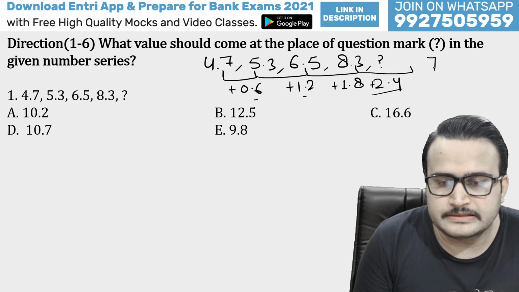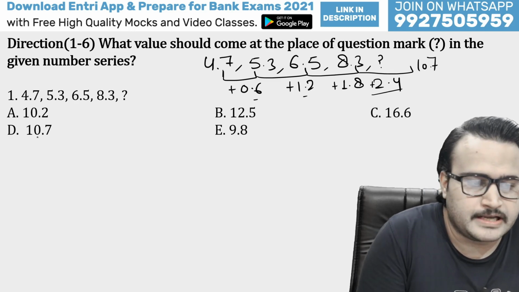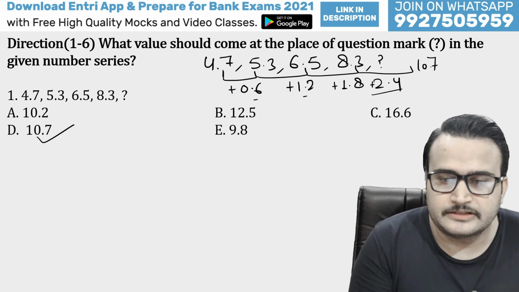So guys, here it will be 8.3 plus 2.4, which is 10.7. 10.7 will be your right answer. D will be your right answer. Let's move to the next question.